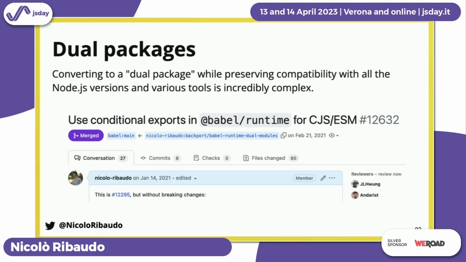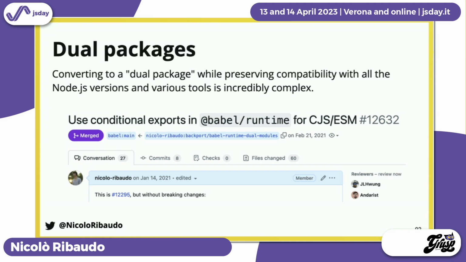We tried to do that for one module that we have, Babel Runtime. Babel Runtime is a bit different from all the rest of Babel because Babel is a build tool, so you use it at development time, and Babel Runtime contains all the runtime helpers that are used at runtime in your application. So we wanted to convert this to ESM first so that people could start using it with native ES modules in the browser.